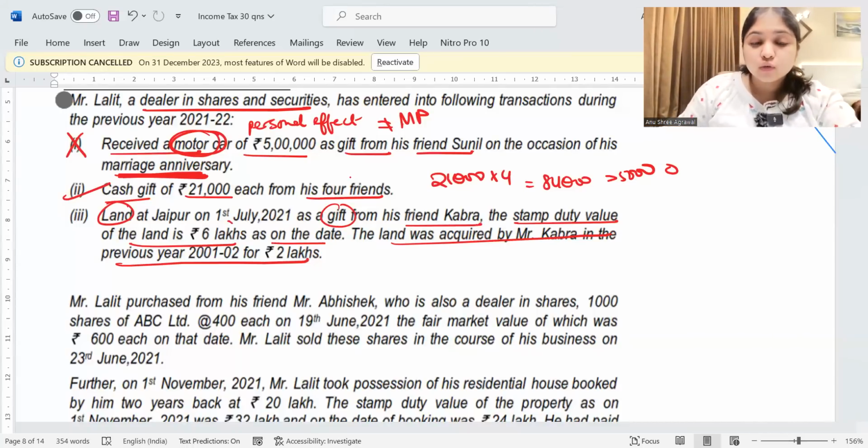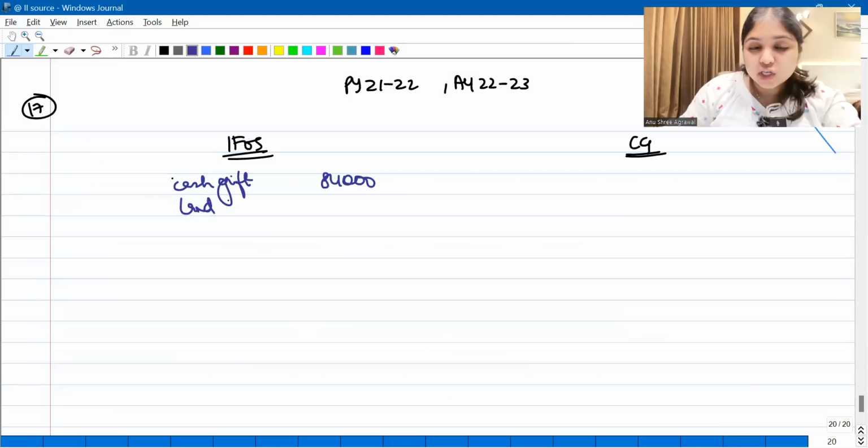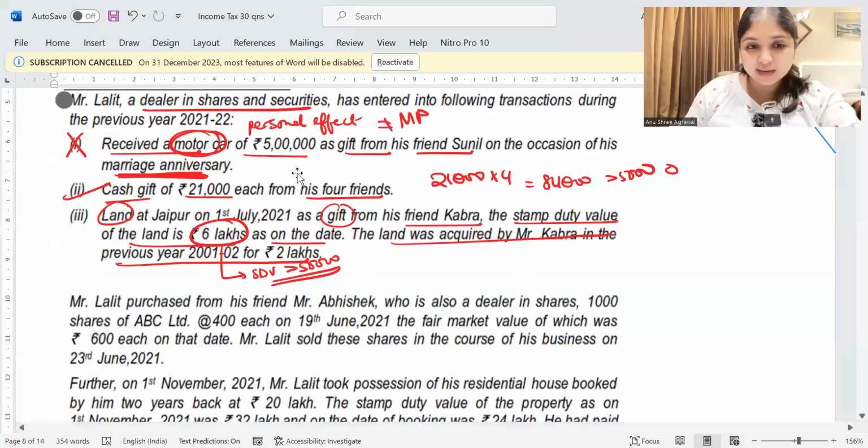STV is 6 lakhs. So this is immovable property for no consideration. If you look at it, the STV is more than 50,000 rupees, right? So therefore, the 6 lakhs is going to be fully taxable. So land which he got from his friend Kabra, how much did he get? It is worth 6 lakh rupees. STV is worth 6 lakh rupees. STV is more than 50,000 rupees. So therefore, STV is taxable.